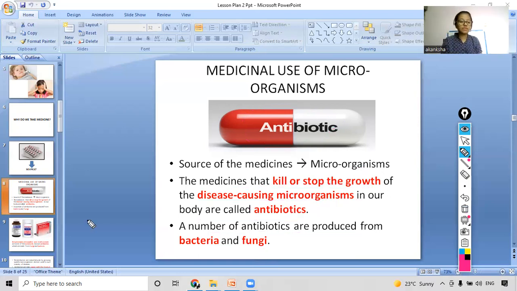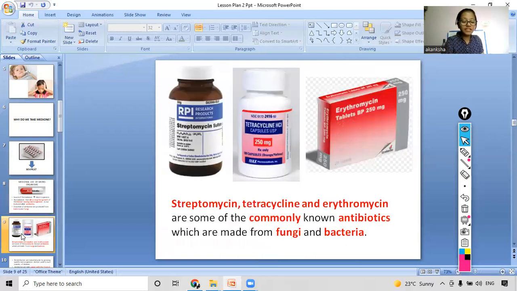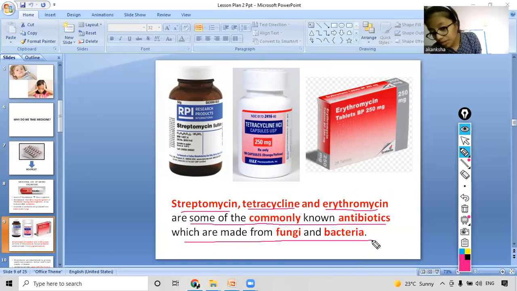So now we will see some more details about these medicines. Okay, so let's see some examples, right? The medicines which we use on a daily basis are so common that we can see them around us. So one such medicine is streptomycin. You have to remember the name. Streptomycin, tetracycline, and erythromycin are some of the commonly known antibiotics, which are made from, what are they made from?